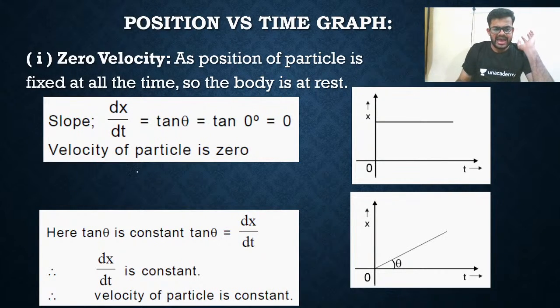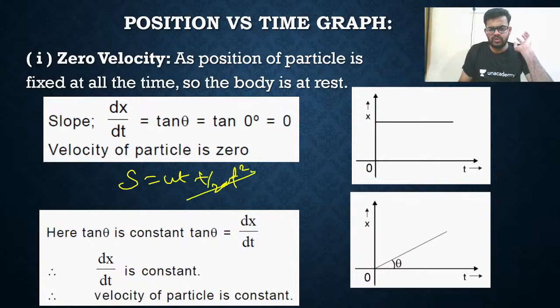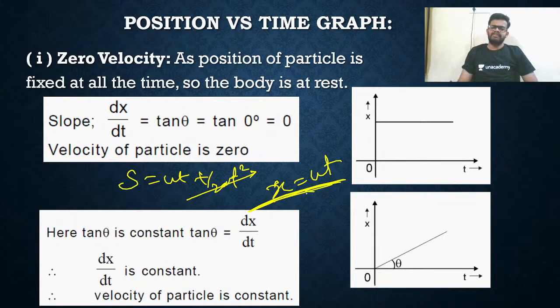So listen, my dear. S equals ut plus half at square. Acceleration is zero for uniform velocity, so x will be equal to ut. So it is just a straight line. If u is positive, it will be an acute angle. If u is negative, you will get an obtuse angle. That's all.